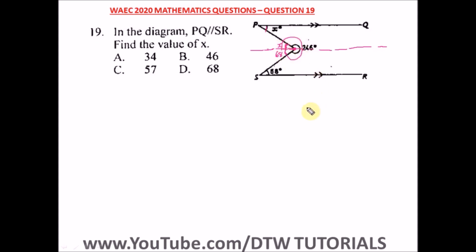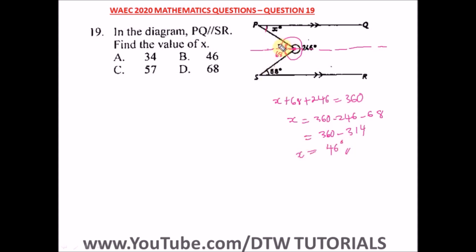So we can easily get X here. So here is X plus what? 68 plus 246 is equal to what? 360. So from here, X will be equal to 360 minus 246 minus 68. Where we have what? 360. If we add this up, we have minus what? 314. And when we subtract this, we're going to have what? 46 degrees.